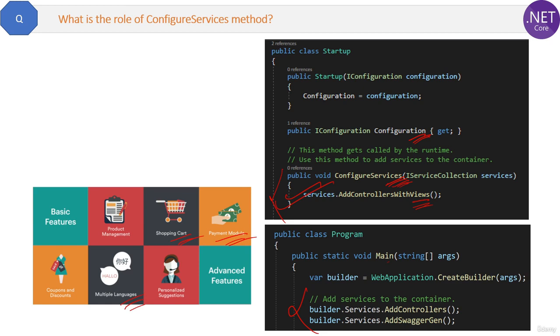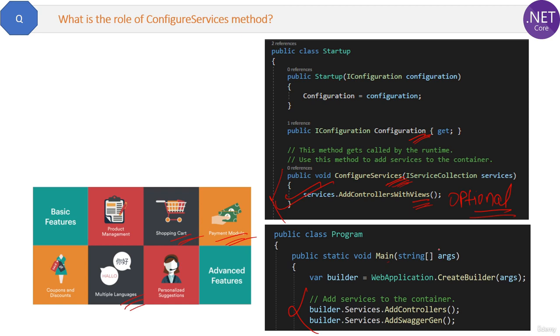But when one request comes, it will access only one or maximum two services, like either payment or adding an item to the cart, but not all of them, right? So the request will use only one of these services and the rest of them will be optional and will not be executed. That's why the execution of ConfigureServices methods is optional. Okay, it's not mandatory that all of them will be executed.